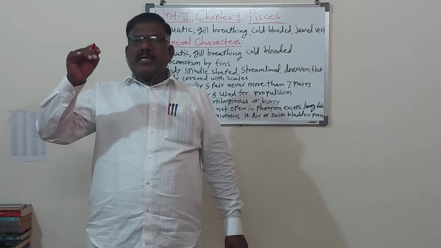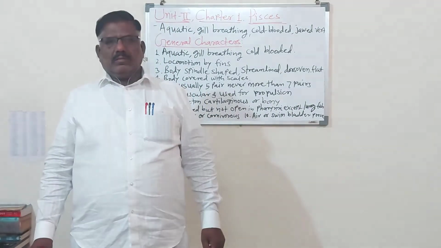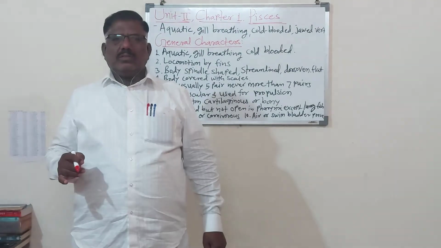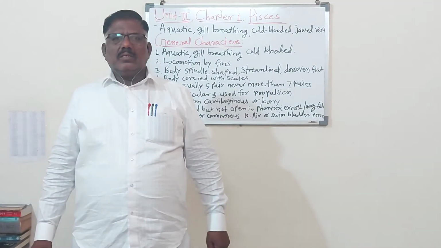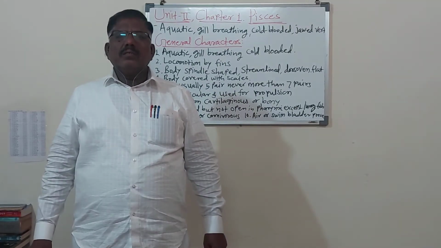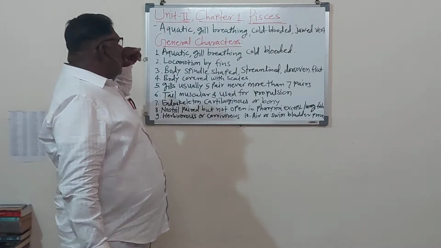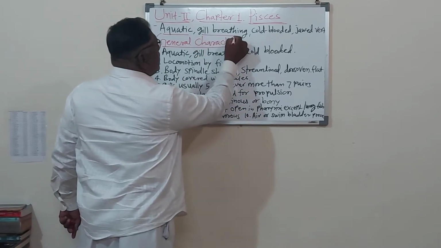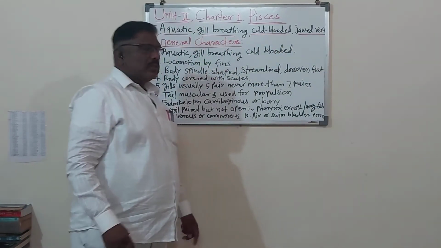So we will simply define the aquatic animals, the gill-breathing animals, the cold-blooded animals is called as the Pisces or is called as the fishes. Here definition is given: the aquatic, gill-breathing, cold-blooded, jawed vertebrates.